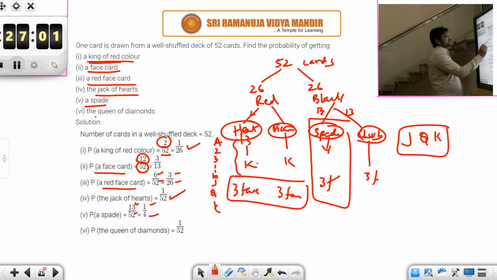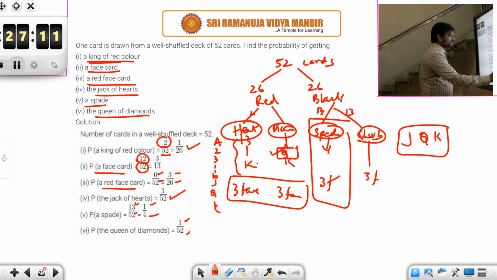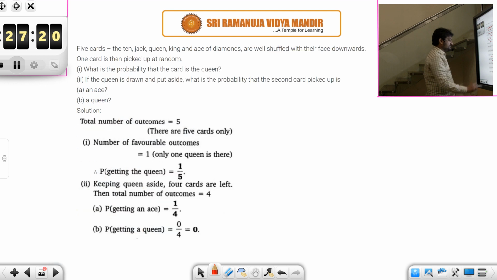Next, what is the probability of getting queen of diamonds? So again, diamonds here. Here you will be having jack, queen, king. So there is only 1 out of 52. So the answer is 1 by 52. Okay, students. So if you know the number of cards and that structure, then it is very easy. Let's look at the next question.